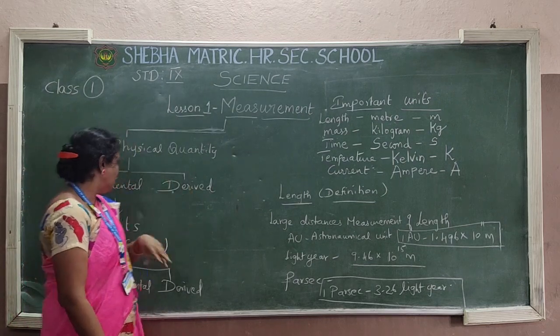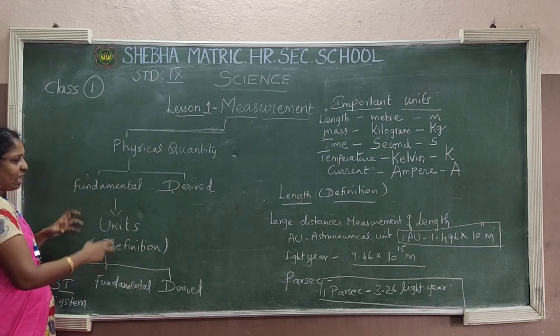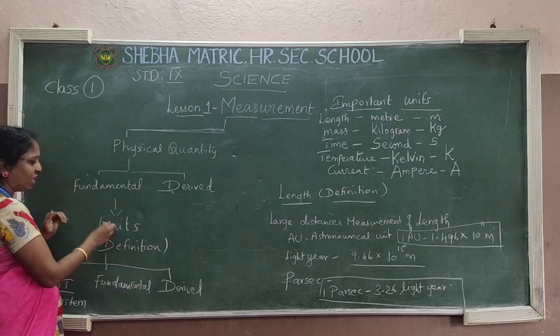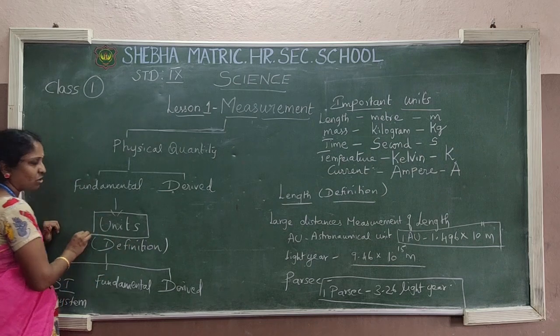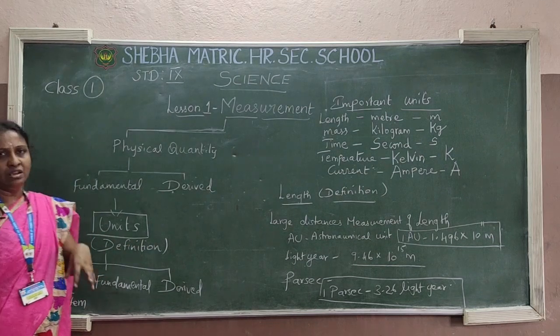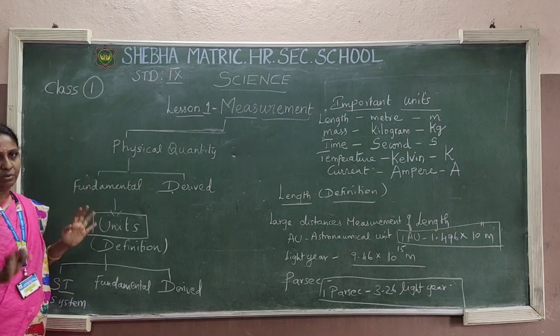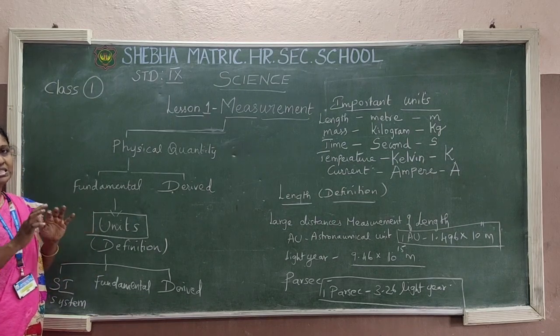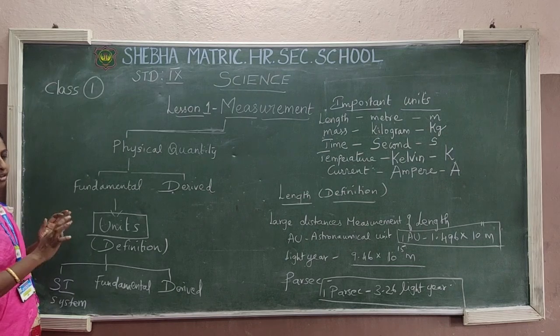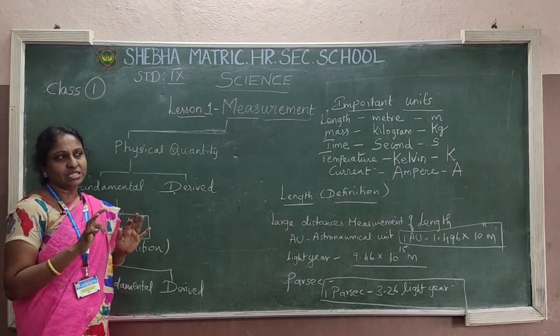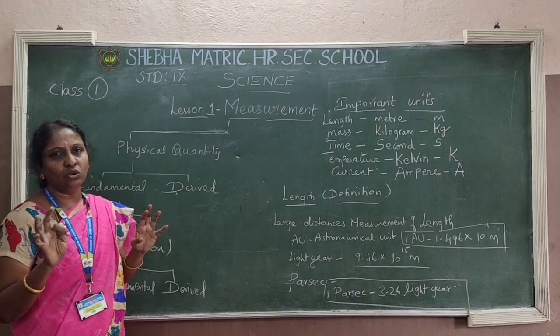Area, volume, density. Okay children, after fundamental quantity and derived quantity, we have an important discussion called units. Unit plays a very important role in the physics subject. In physics, unit is always important, so for unit the mark is always separate. If you don't write the units in physics, you will get no mark.